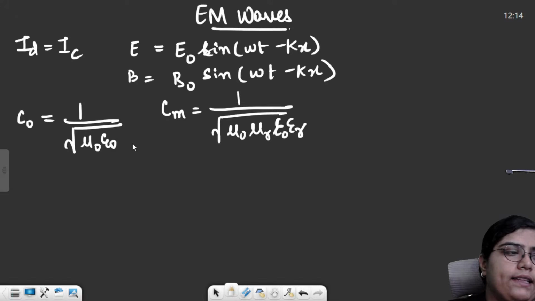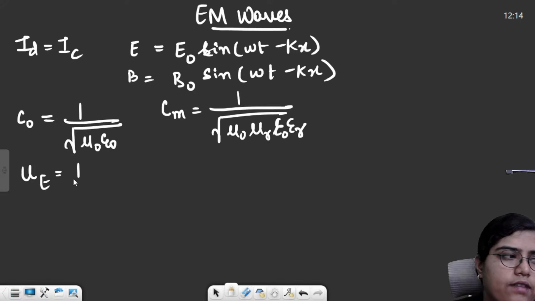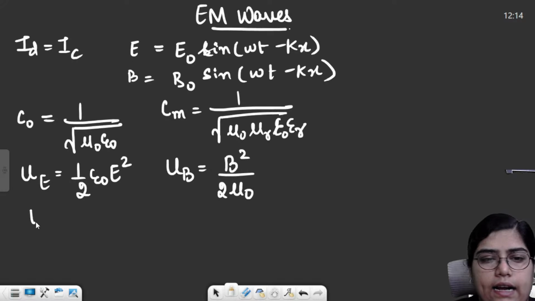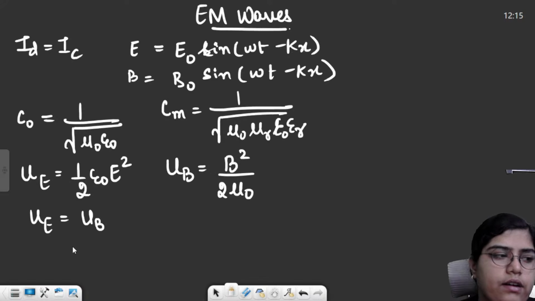And then the second thing, from the numerical point of view, you need to remember the energy. Energy in electric field is half epsilon naught E square. Energy in magnetic field component is B square by 2 mu naught, right? And if you will see this, both these energies are equal in magnitude. We can just prove that.